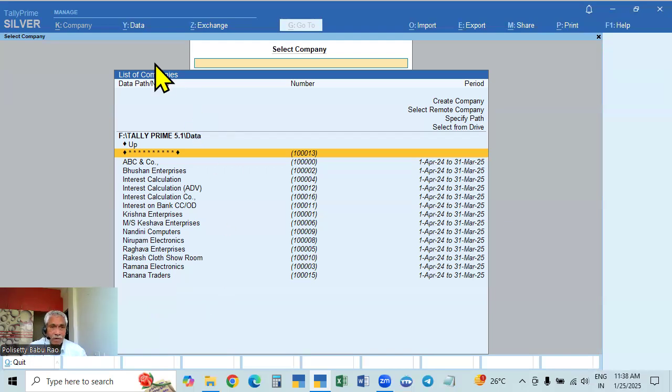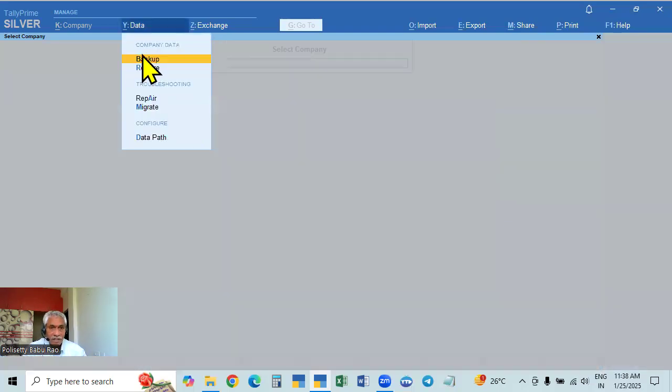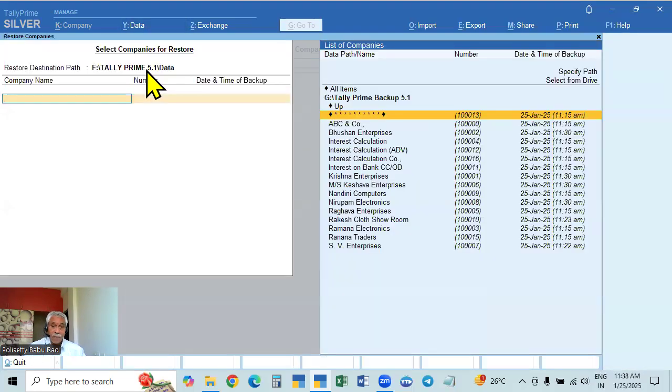See here, go to the same Alt Y. Below that backup, there is restore. If you click that, automatically we need not select anything, because you will restore to the original path, and you will bring it from the backup path.